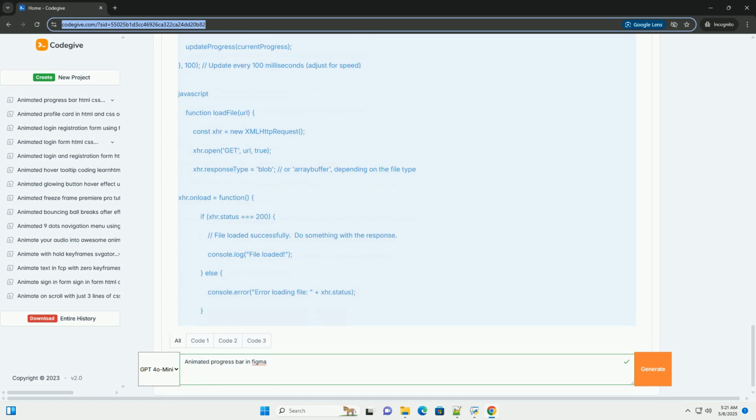3. Creating the progress indicator. Rectangle shape. Create another rectangle inside the progress bar container. This rectangle will represent the progress. Placement. Position this rectangle at the left edge of the background rectangle. The initial width should be 0 px, effectively making it invisible to start.